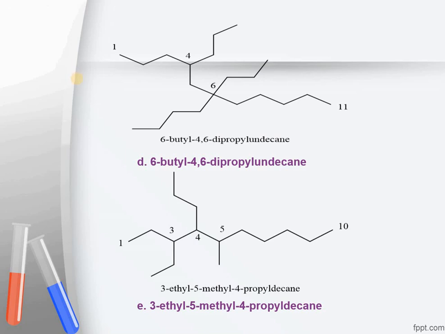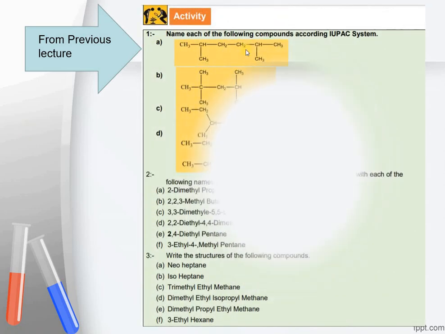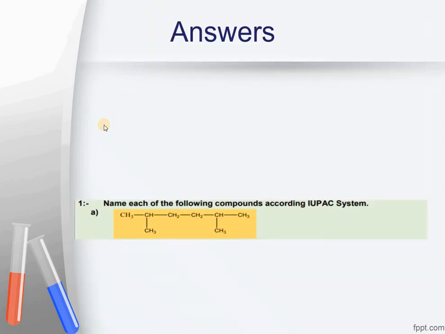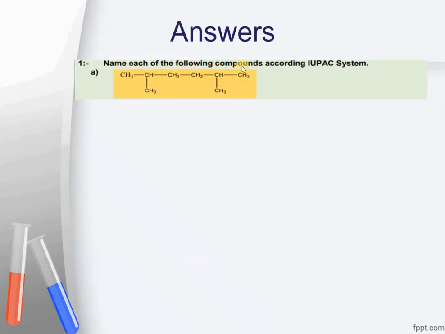There was another activity which was given in the previous lecture from your books. I have shown you the picture in the previous lecture, the activity from your book. Let's find out their answers now. Question number 1 was, name each of the following compounds according to the IUPAC system.